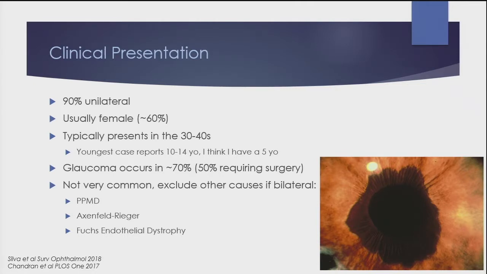Glaucoma occurs in about 70%, as I told you, and it's not very common. ICE, you may find in your entire practice, you'll see a handful of patients with ICE in all the various presentations of it. You always want to exclude other causes if it's bilateral, such as PPMD, Axenfeld-Rieger, and Fuchs endothelial dystrophy.